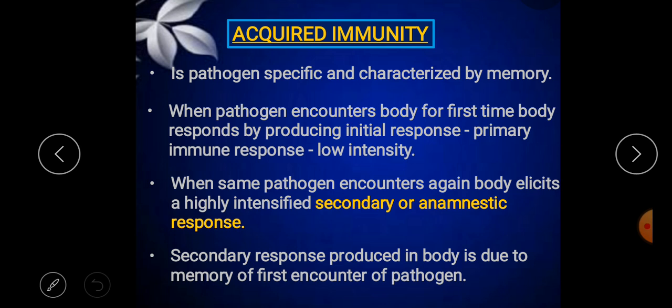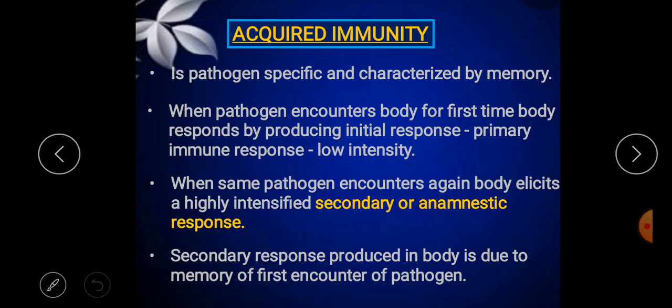So let us know what the primary and secondary responses are. The primary response is a very low intensity response because the pathogen encounters the body for the first time, and the body is unaware of that pathogen. What happens in the secondary response? If the same pathogen attacks again, now the body is prepared and gives a good response, and the immune system response will be of very high intensity.